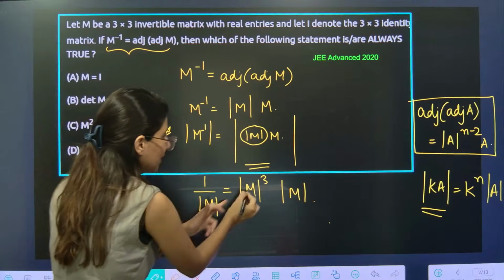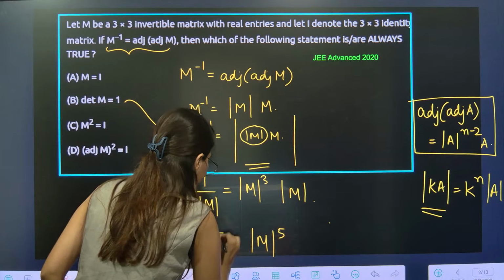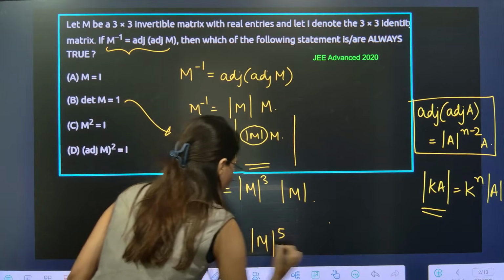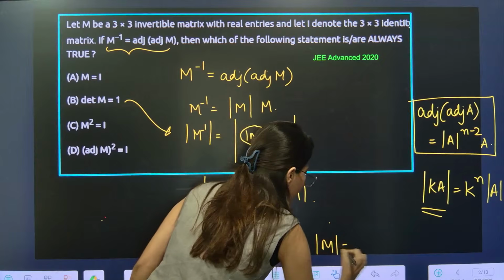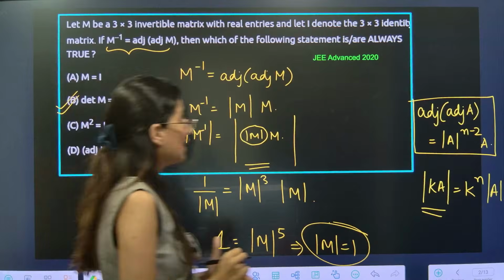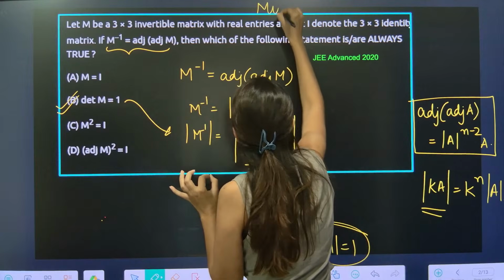So eventually 3 plus 1, determinant M power 4 will be 1. Sorry, determinant M power 4 equals 1. What does that mean? Determinant M is going to be 1. That means option B is absolutely correct. By the way, this is a multi-select question.